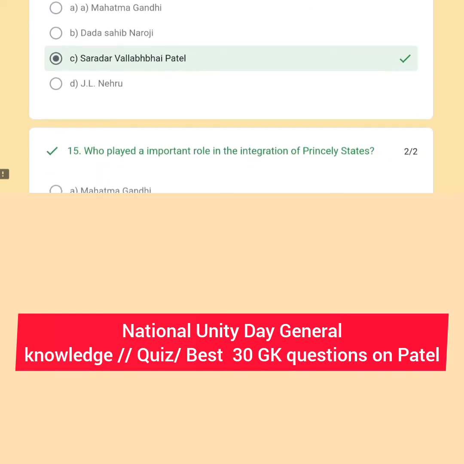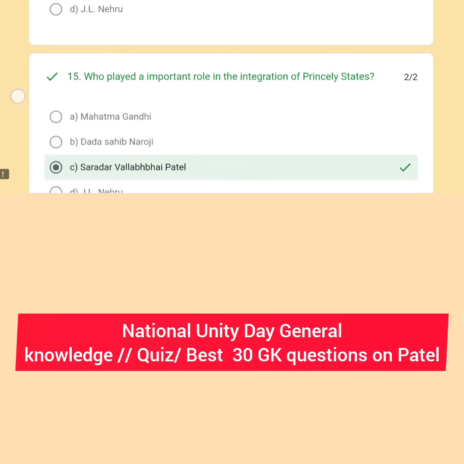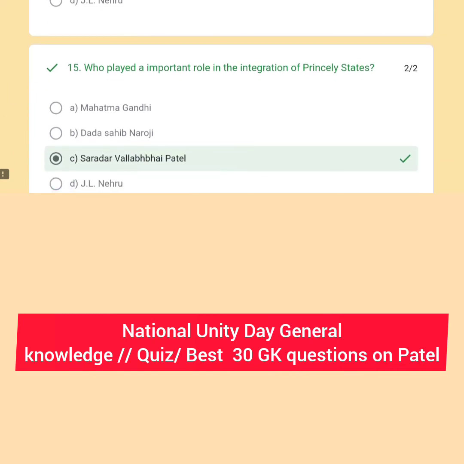Next question: who played an important role in the integration of princely states? That is Sardar Vallabhbhai Patel, who played a very important role in the integration of the princely states ruled by the British government.